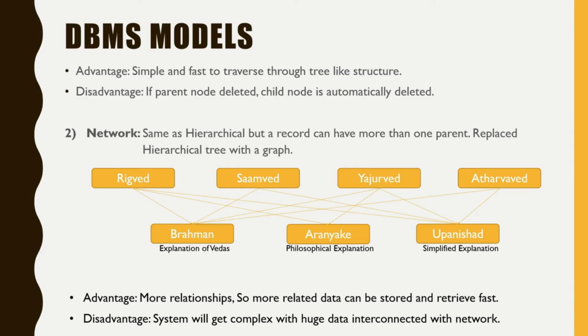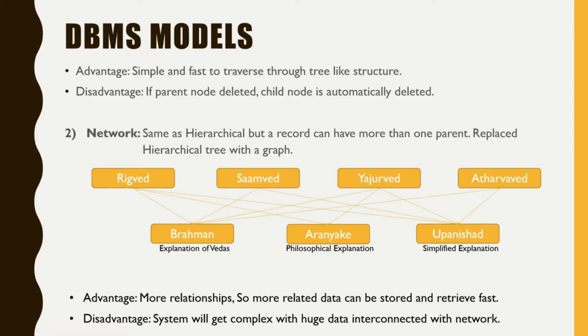As we know, there are 4 Ved: Rigved, Samved, Yajurved and Atharvaved, and they are written in the form of hymns or mantras. So to understand them with theory, 3 more types of scriptures were written. They are Brahman, Aranyake and Upanishad.